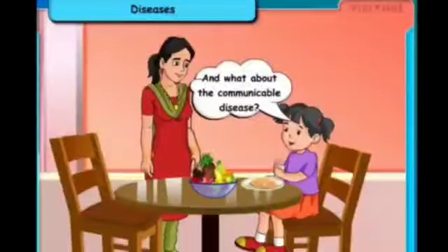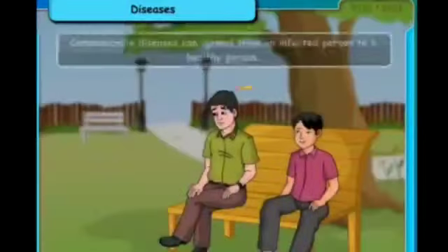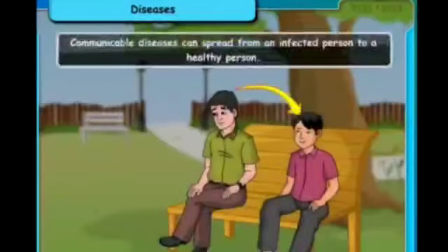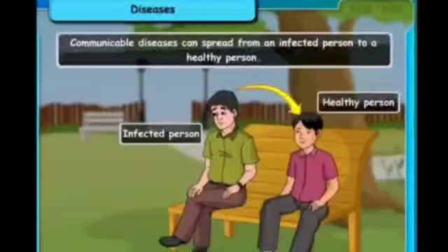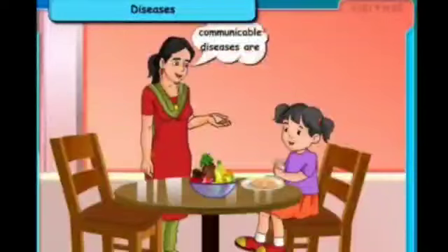And what about the communicable diseases? How are they caused? Communicable diseases can spread from an infected person to a healthy person. But what causes these diseases? Communicable diseases are caused by agents like bacteria, fungi, protozoa, and viruses.